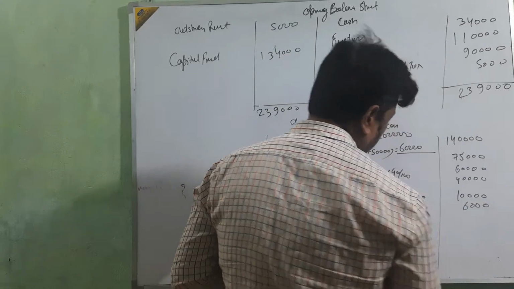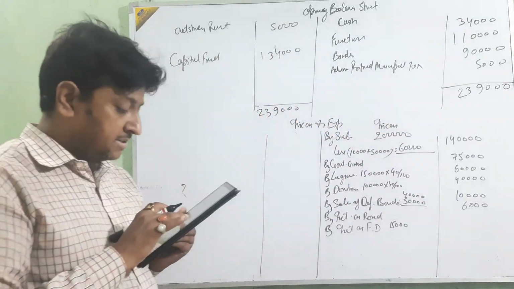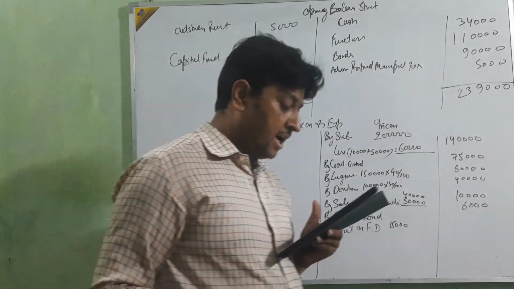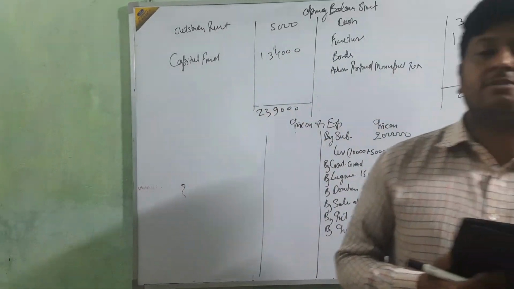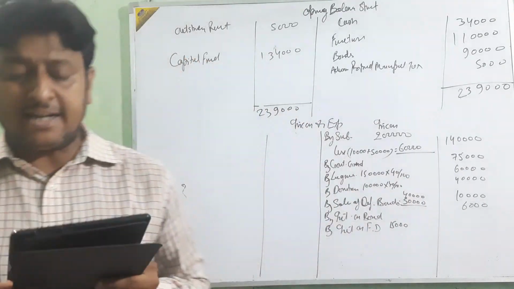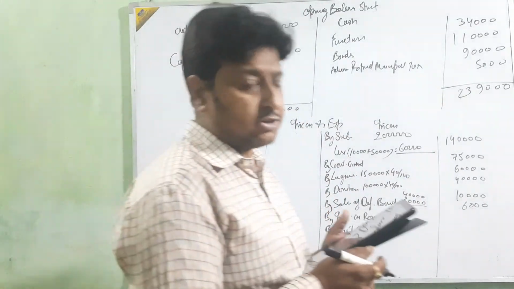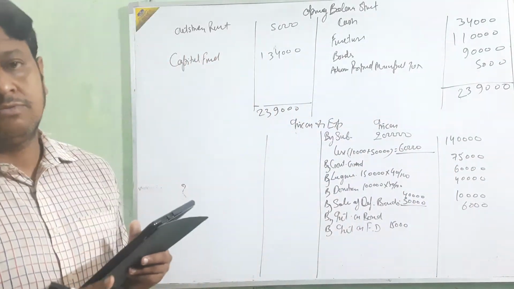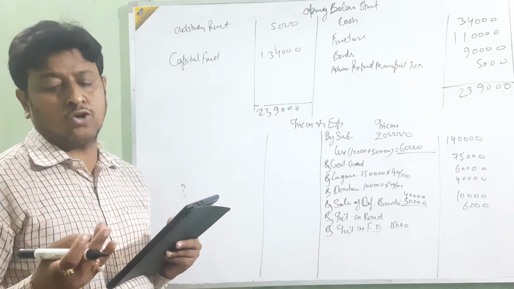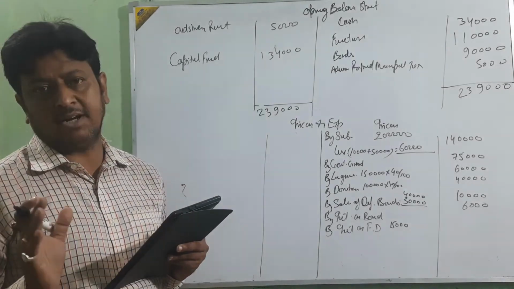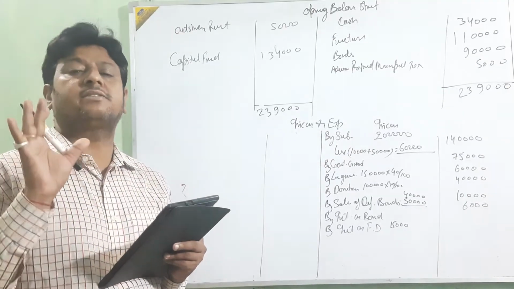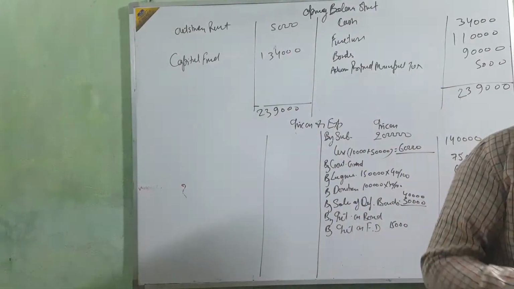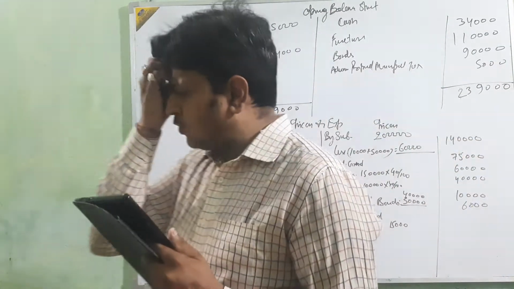But see, the FD is from 1/7/2018 and the rate is 10%. So just calculate 3 lakh at 10%, 30,000, but for 9 months: July, August, September, October, November, December, January, February, March. Is this clear or not? It's from 1st July, so we calculate from July to March.